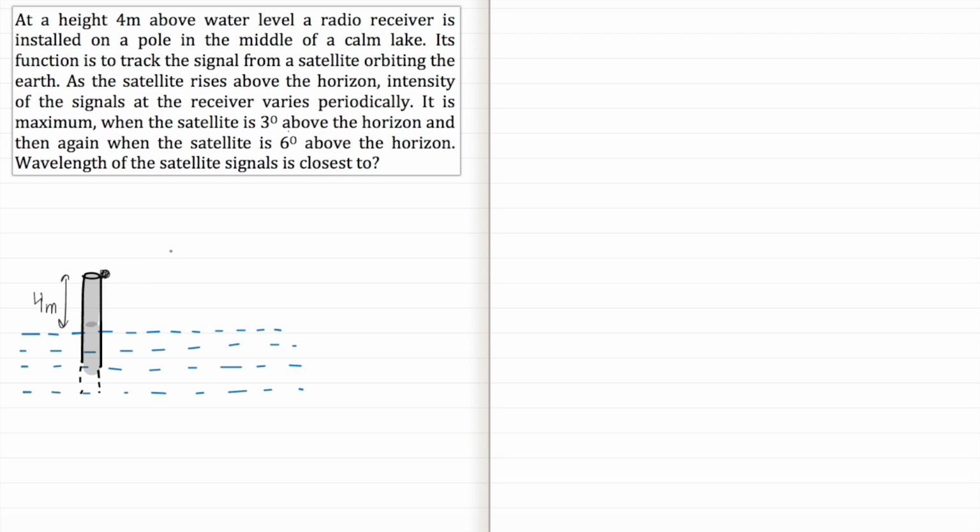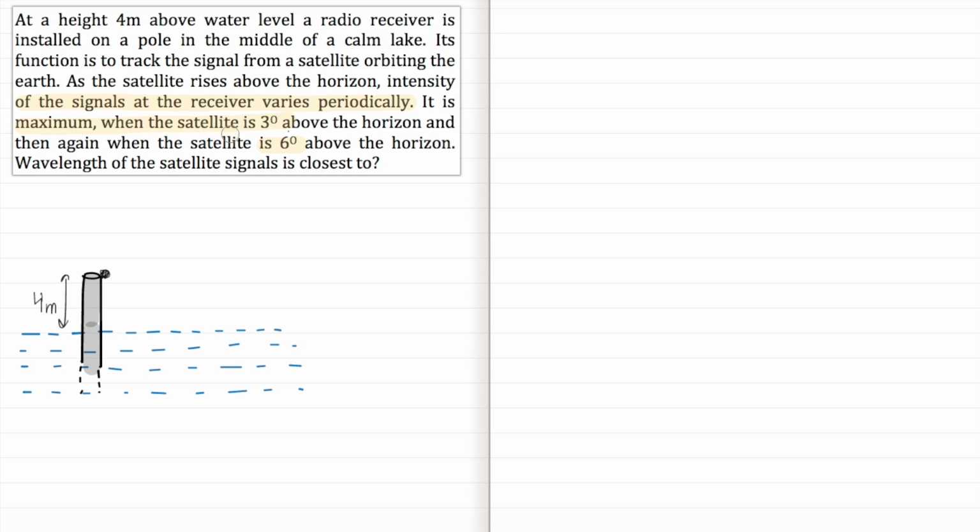So what do we mean by the maximum strength of signal? So here when we say the intensity of the signals at the receiver varies periodically, it is maximum when the satellite is at 3 degree and then again at 6 degree. So that means intensity is varying periodically and it is maximum. That means there must be two waves which must be interfering, and sometimes forming maxima and then minima and then again maxima.